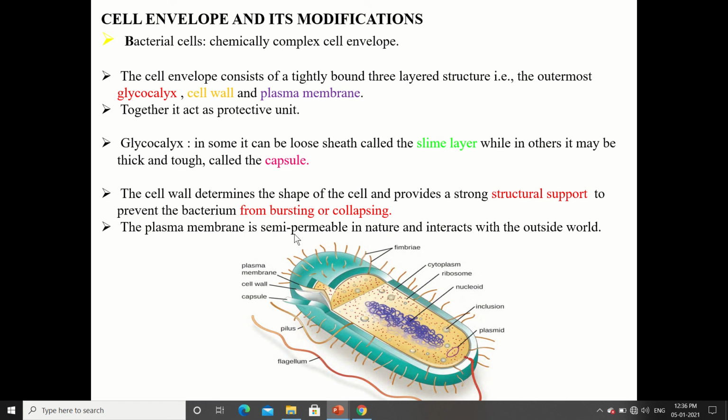The cell wall determines the shape of the cell and provides strong structural support to prevent the bacterium from bursting or collapsing. The cell wall is very important because it gives shape to the cell. The plasma membrane is semi-permeable in nature and interacts with the outside world. Semi-permeable means it allows only certain molecules to pass through it.